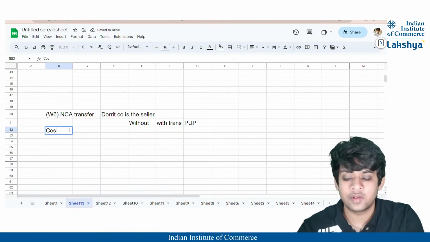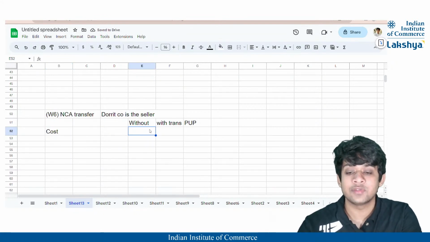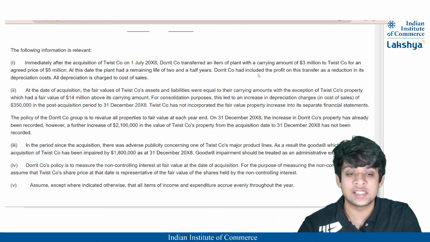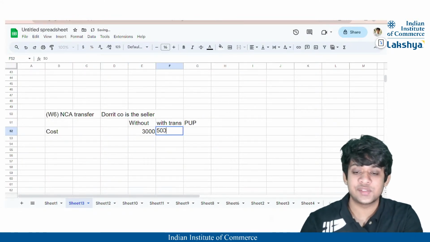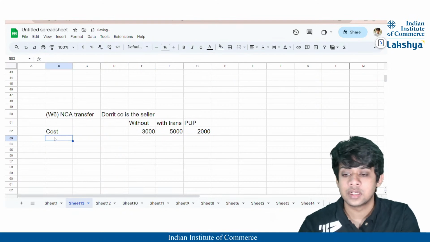So firstly, whatever is the cost, without transfer it is having a carrying value of 3 million, correct? So I'll just write here 3,000, and it was transferred at a price of 5,000. That means there is a PURP of 5,000 minus 3,000, that will give me 2,000, right?